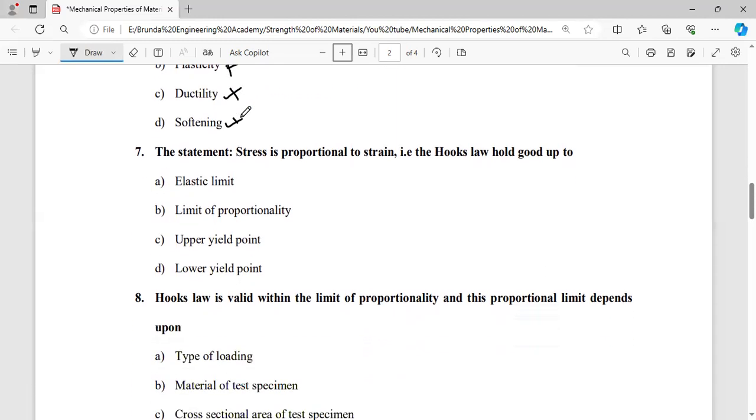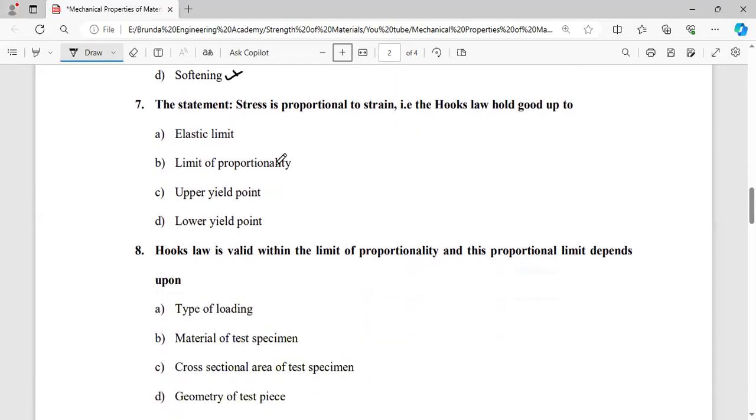Next, another bit is the statement: stress is proportional to strain. What is that? It is Hooke's law.